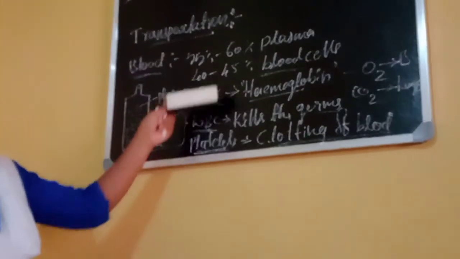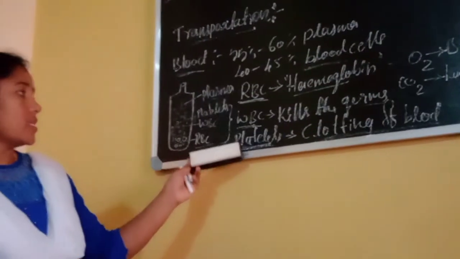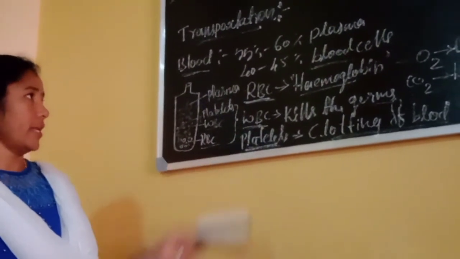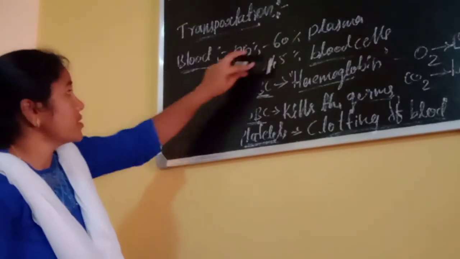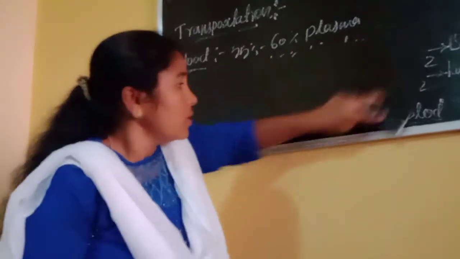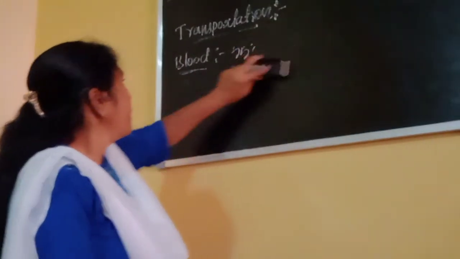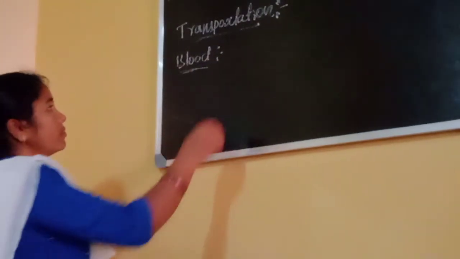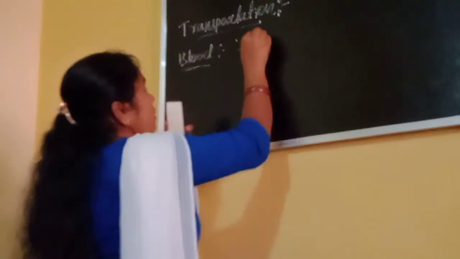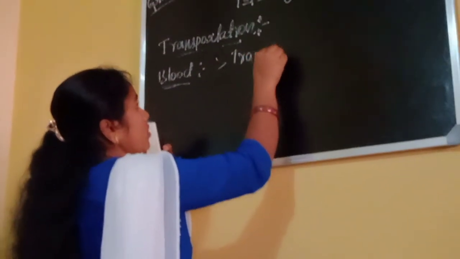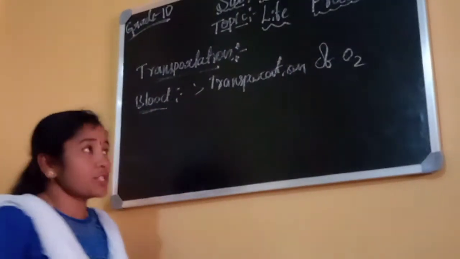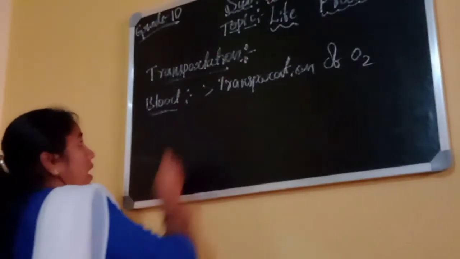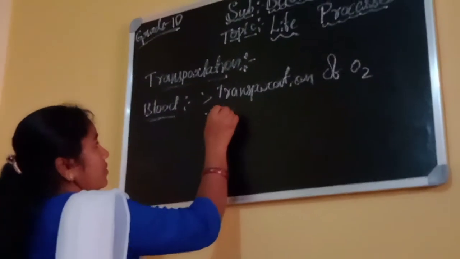These are the uses of RBCs, WBCs and platelets in our body. Okay, overall, now we'll see the functions of blood. It transports oxygen and carbon dioxide.